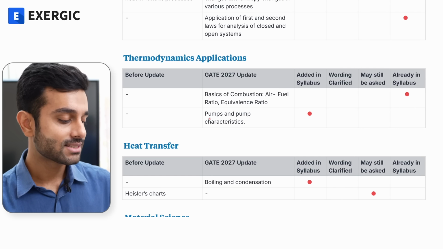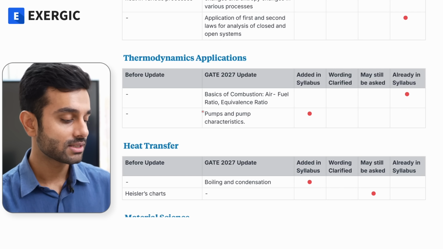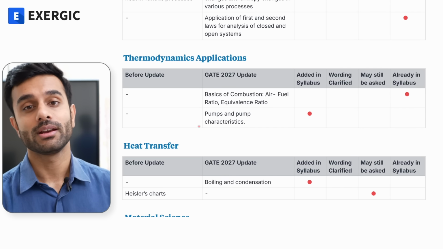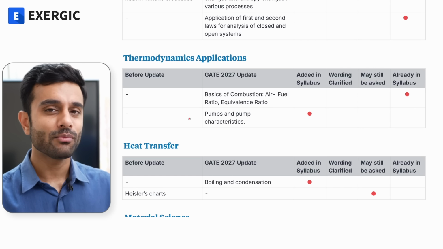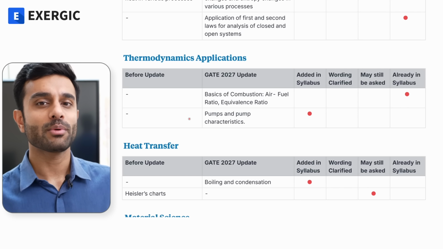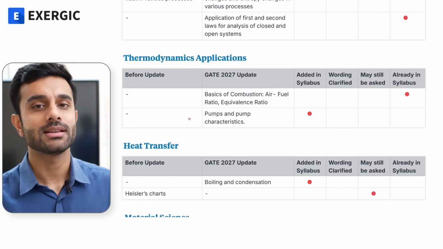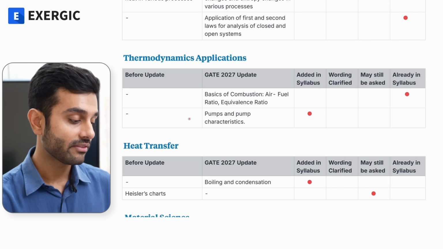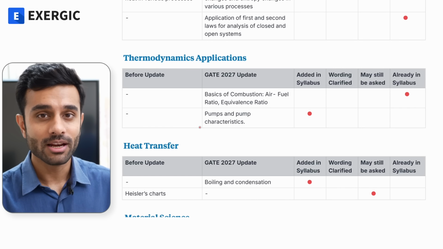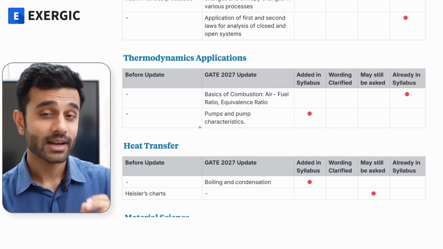And I think this change is a good change, because this is a topic from which many questions are asked in interviews as well. But in GATE, it was somewhat restrained. Especially if you look at PYQs, you will realize that the type of questions that GATE was asking was very basic and simple. So now, since they have mentioned it here, I hope they are going to ask questions from this as well.